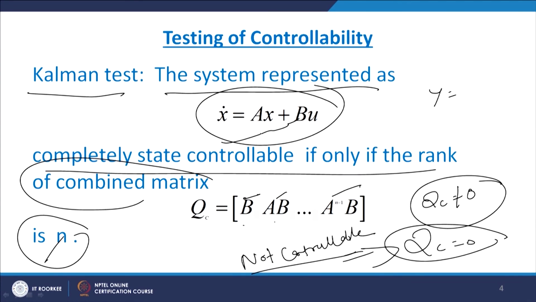Now for this particular case we have seen the state response. The state response we can write down as x of t equal to e raised to A t x naught plus integral from 0 to Tf of e raised to A (Tf minus tau) B u of tau d tau.